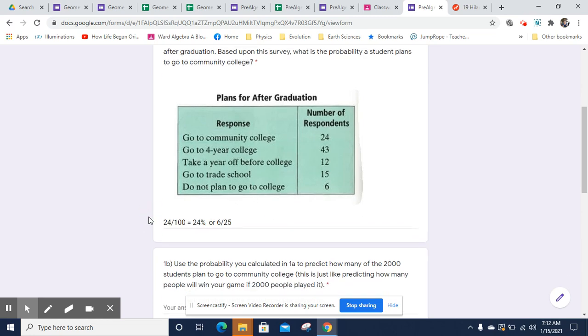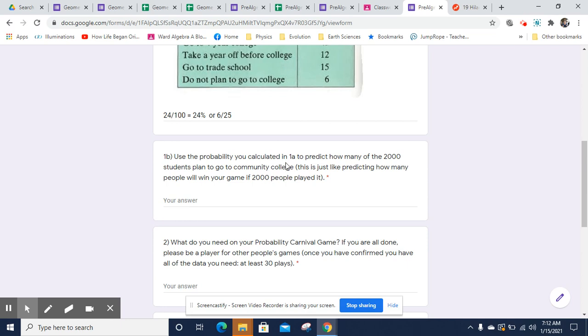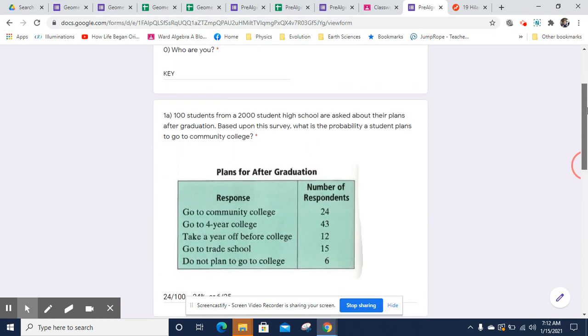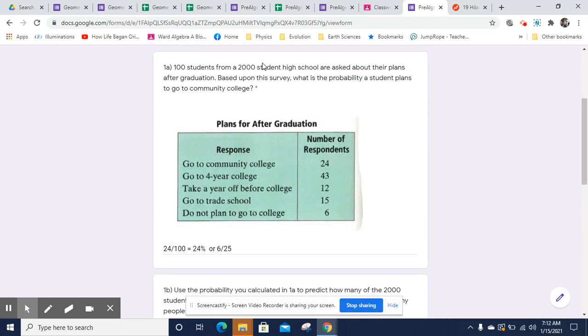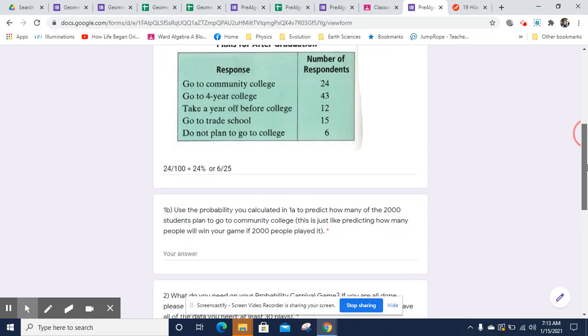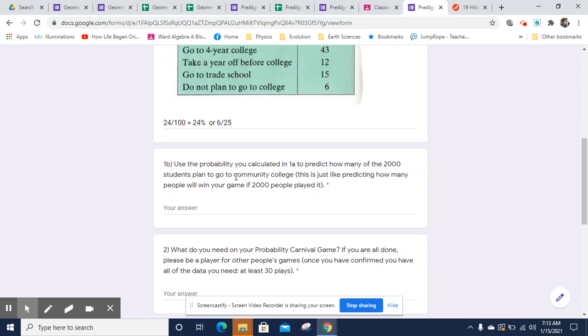Now, the next question asks us to use that probability and make a prediction of how many of those 2,000 students, remember it was 2,000 students at the high school, plan to go to the community college. And so we're going to use this probability to predict, just as if you were predicting how many people would win your game if 2,000 people played it. And all you have to do is multiply 2,000 by your probability.